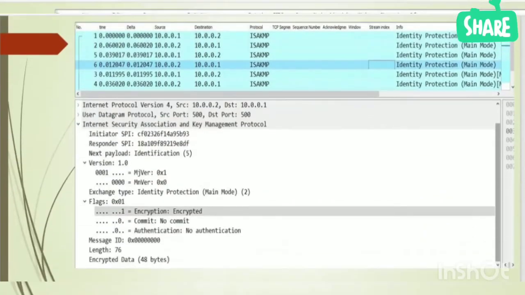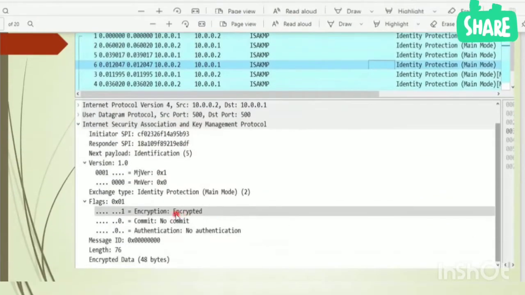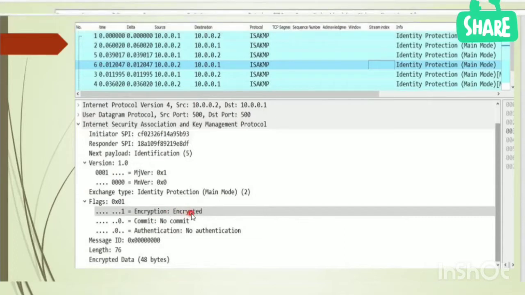Here you can see packet 5 is encrypted. So packets 5 and 6 are encrypted. We cannot see any data because they are encrypted, and we can see only the initiator cookie, responder cookie and version.